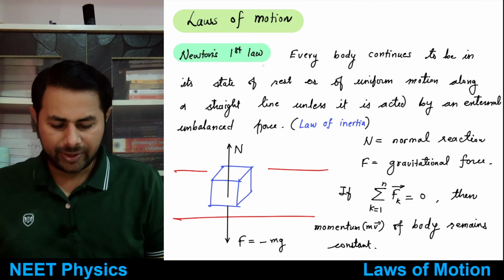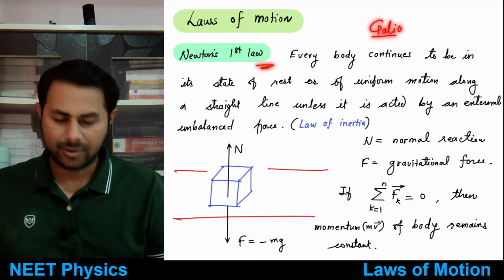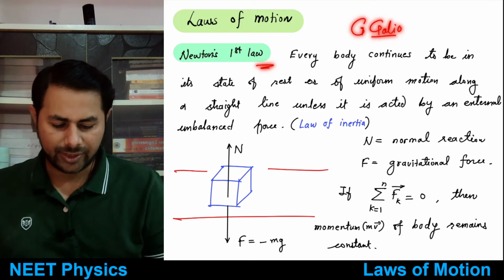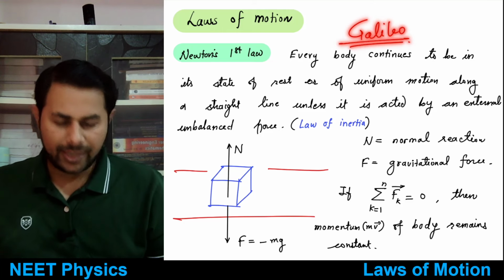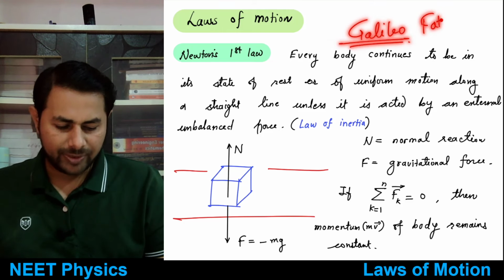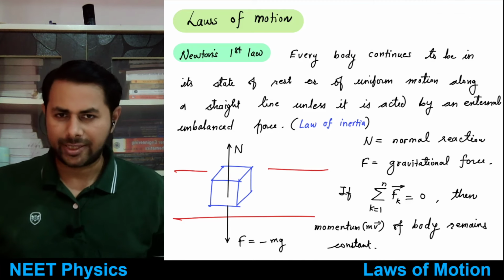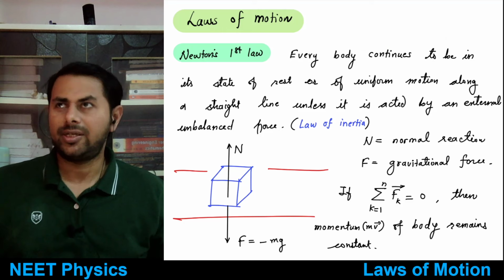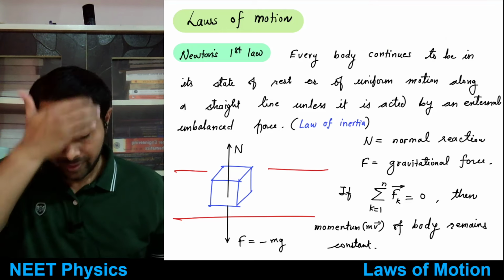But this idea was given by Galileo. That's why Galileo is called the father of physics, because earlier to Galileo nobody was doing experiments, they were just thinking, oh, this thing might happen.